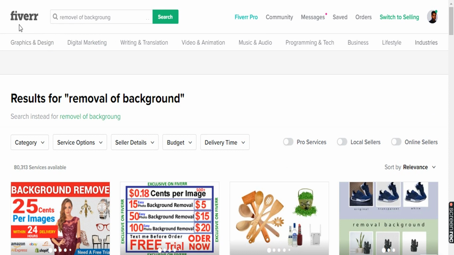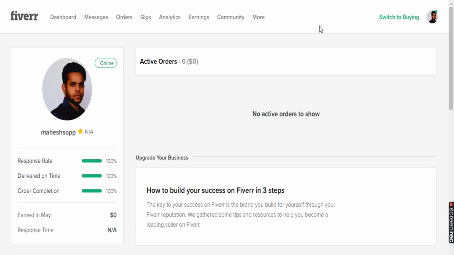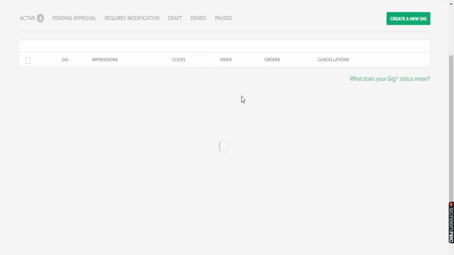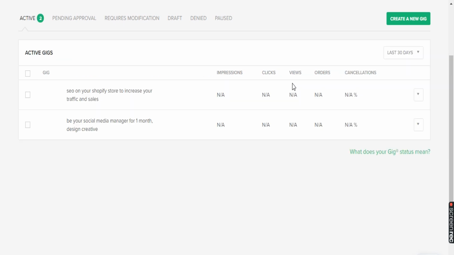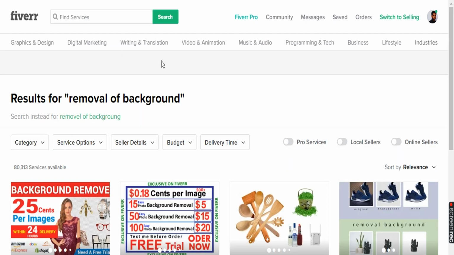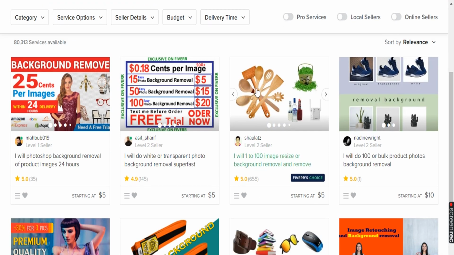So this is the website you need to work on, fiverr.com, and you need to log in as a seller. I'll show you exactly how the seller side looks. But before that, at the time of posting gigs, see, here is the gig option. You need to provide a description and summary of what you are offering. Just go and read how other people write their description and summary, and you need to create your own. Let's read this person's description and summary.